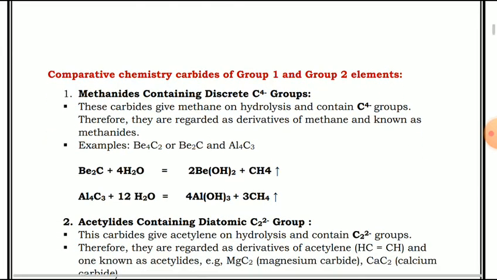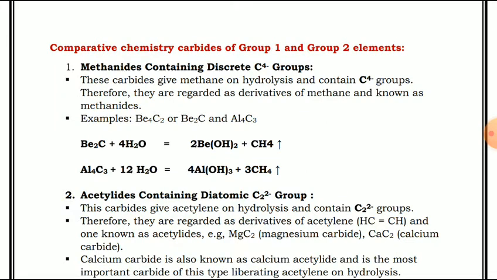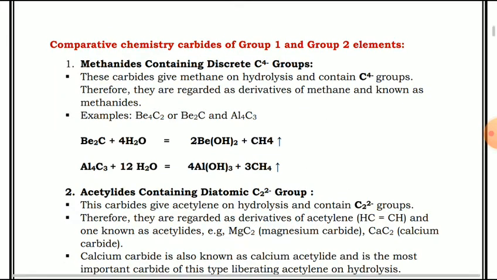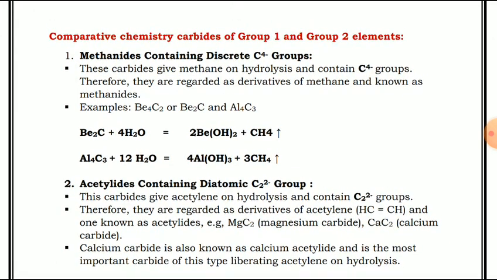Now the second one will be the acetylenide containing diatomic C2 2 minus group. These carbides give acetylene on hydrolysis and contain C2 2 minus groups. Therefore, they are regarded as derivatives of acetylene.